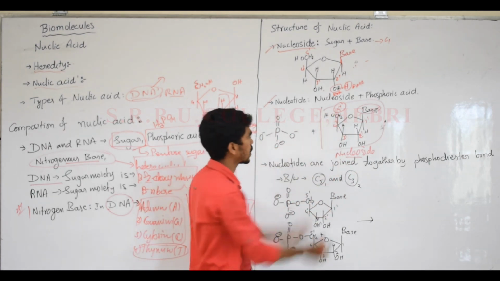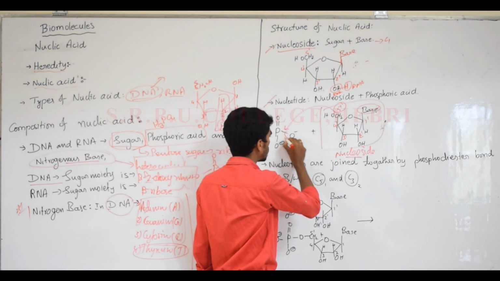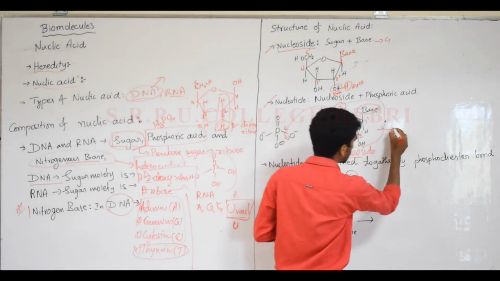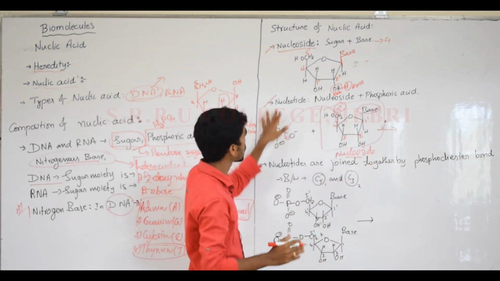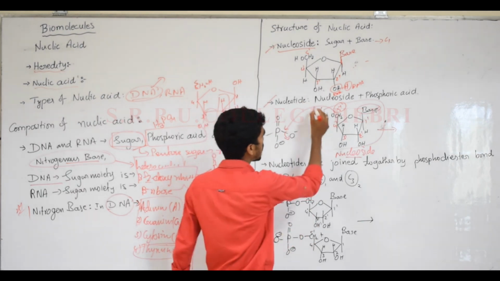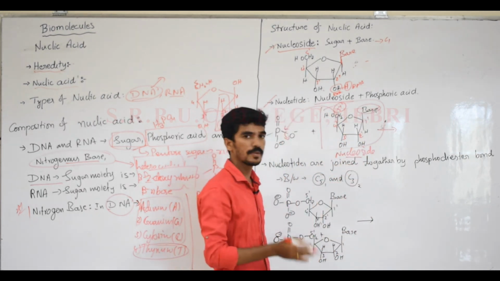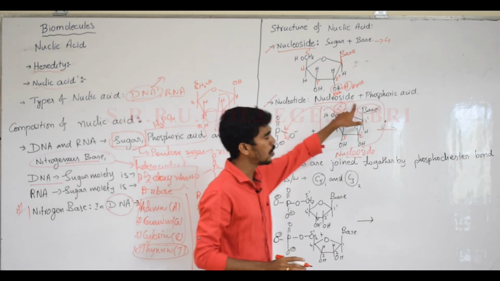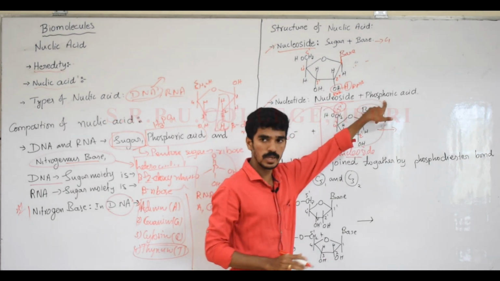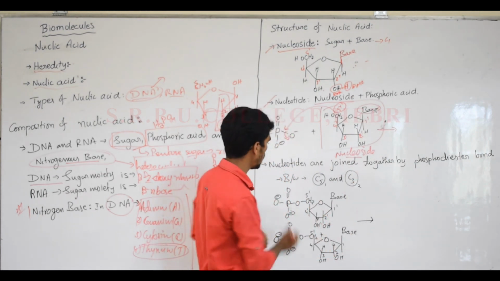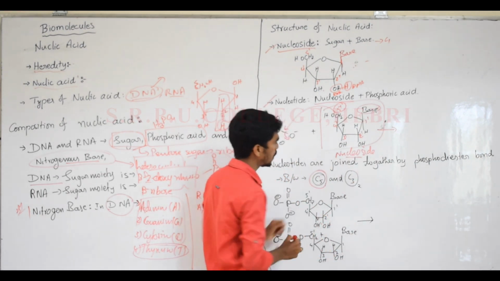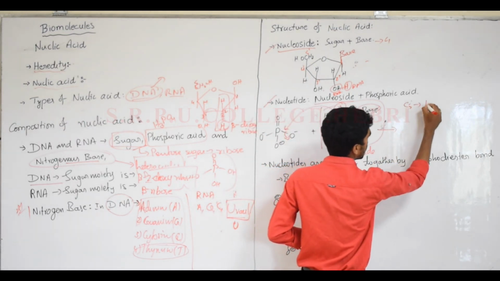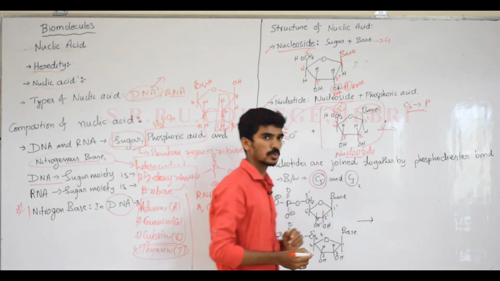This should be highly active. It will bond with the phosphoric acid, with elimination of a water molecule, and the combination of these two will produce the nucleotide. So nucleotides are nothing but a nucleoside with phosphoric acid bonded, or you can write sugar moiety, nitrogenous base with phosphoric acid, where the two are bonded. That takes place between the C5 carbon atom of the sugar moiety and the phosphoric acid.